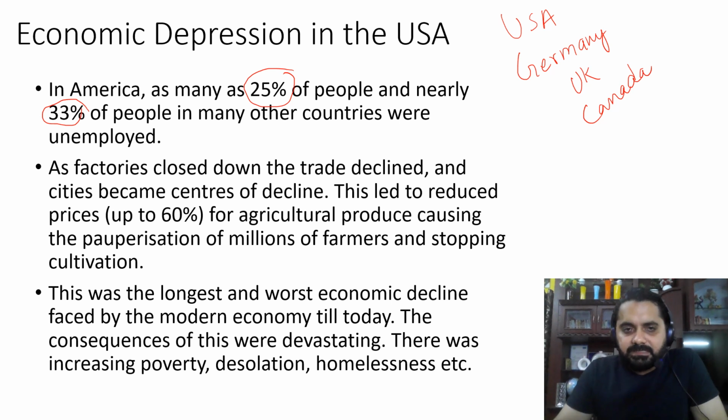In the previous slide, we have already discussed that during the economic depression, there is a downswing. Production declines, people become jobless, the factories close down, and because of all these, trade declines. And in the end, the cities became centers of decline as well. Since there is a decline in trade, the trade in the cities also started declining. Because of all this, even the farmers were severely affected.